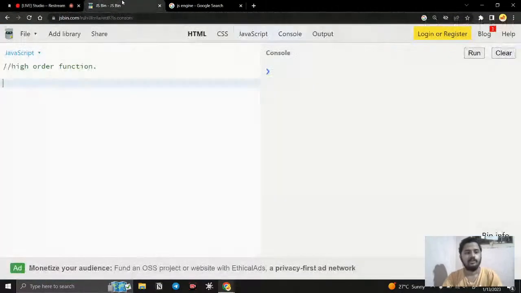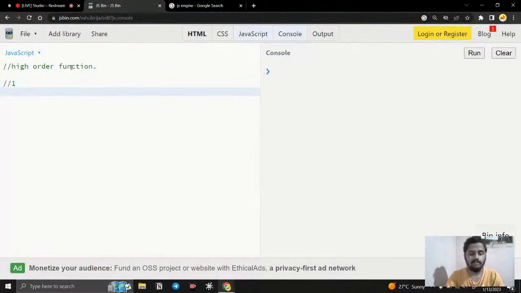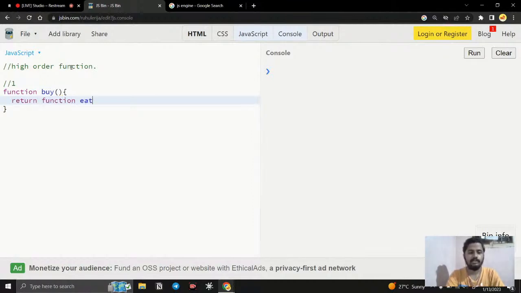What does that mean? Let's see the first qualification: a function should return another function. For example, you have a function named buy, and this function is going to return another function, eat.